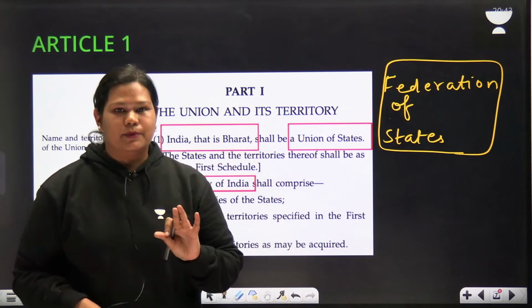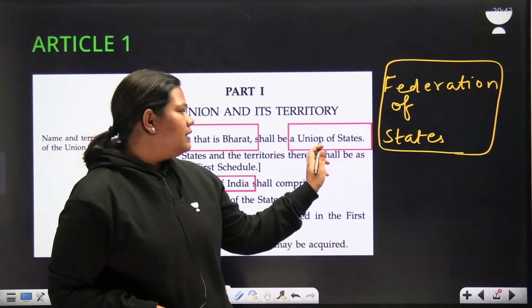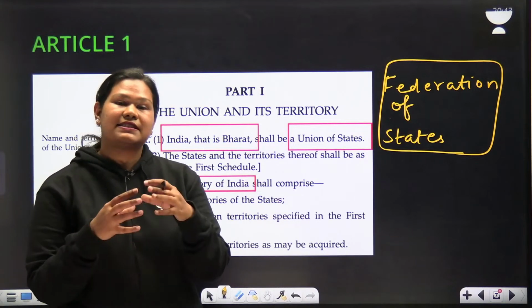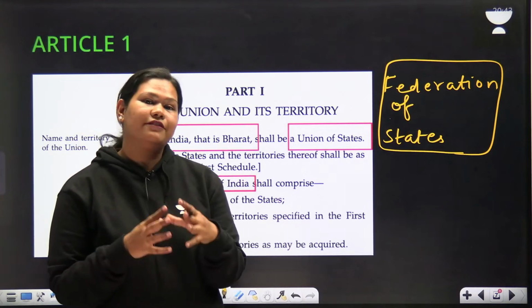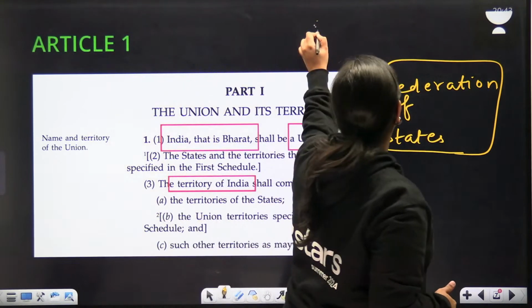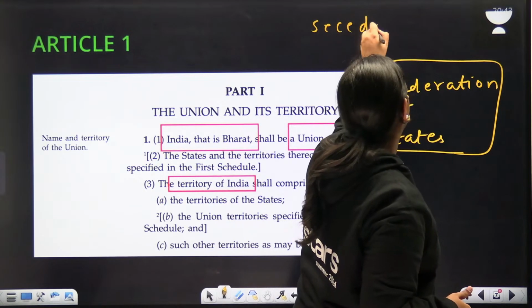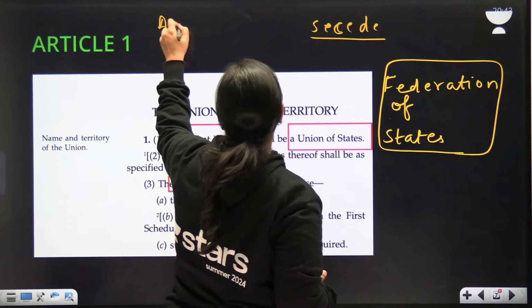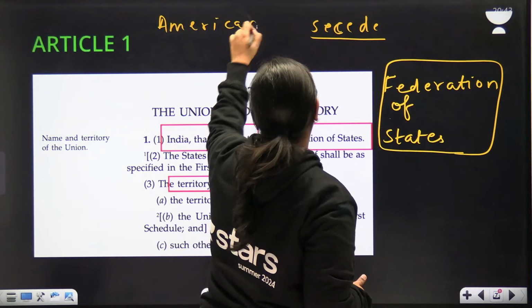There is a reason for it. India is called a Union of States because, unlike the American Federation, the states in India don't have the right to secede. That is, they can't separate if they want to. We are not like the American Federation.